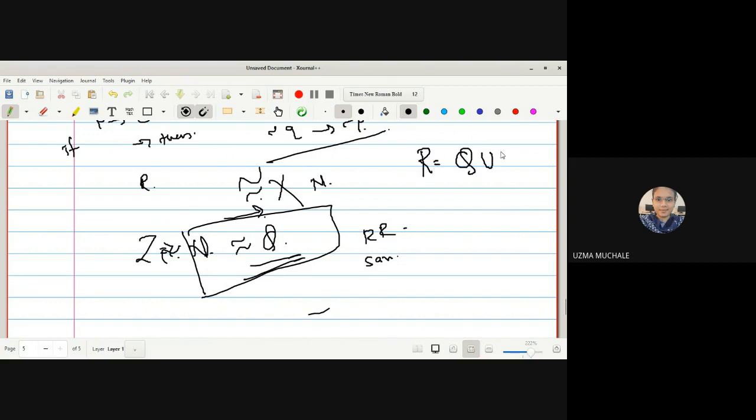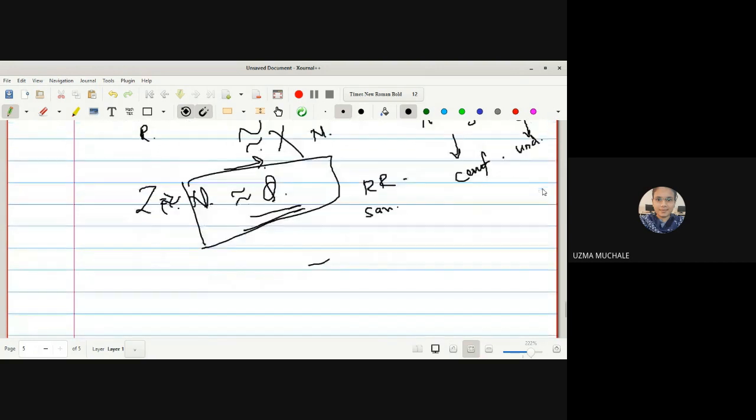It is nothing but the union of rational and irrational numbers. The rational numbers are countable, but the irrational numbers are uncountable. So you can see here, one is countable, another is uncountable, so the resultant is uncountable. That's why we say that R is an uncountable set.